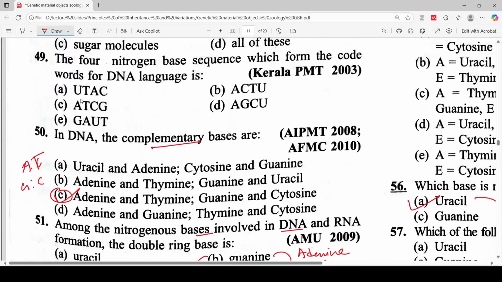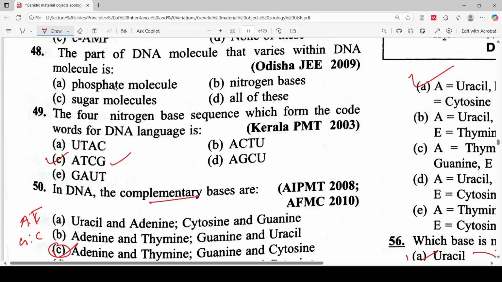Let's move to the four nitrogen base sequence which form the code word for DNA language. ATCG will be the correct answer for this question.